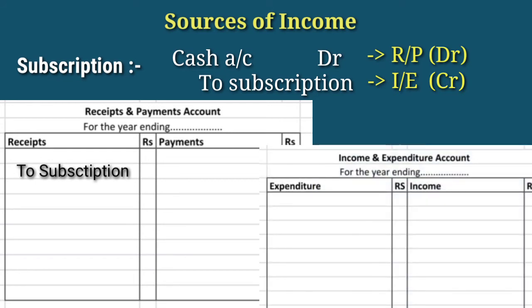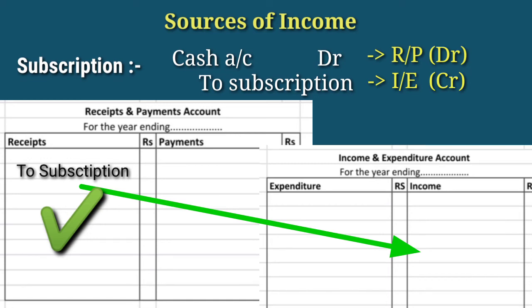See here, the debit effect we already did in the receipt and payment account. Now we need to make the credit effect. Okay, so just take from here and post in the credit side in the income and expenditure account, by subscription. So the debit side or receipt side of the subscription we recorded in the income side or credit side of the income and expenditure account.